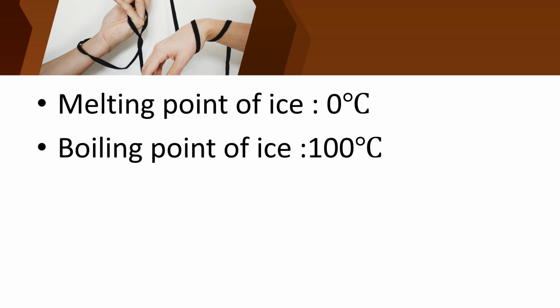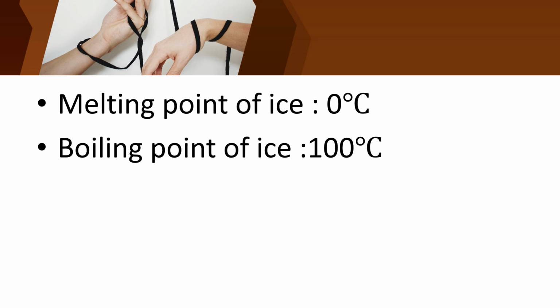At what temperature it will melt is called the melting point. Pure ice melts at the melting point of ice. And at what temperature will it boil? That is called the boiling point.